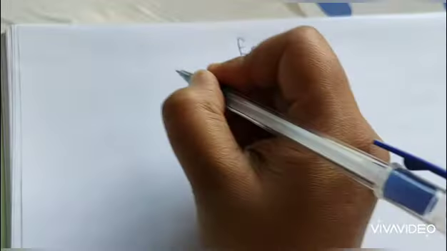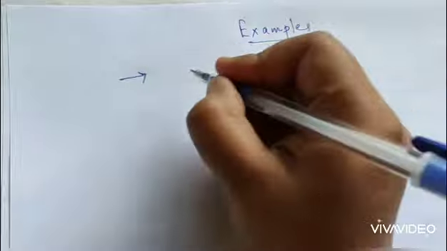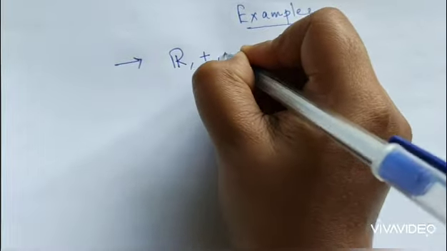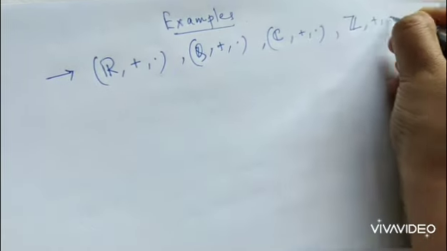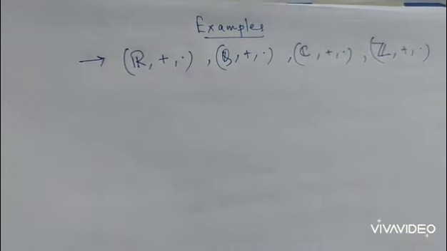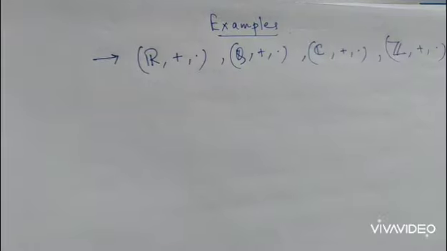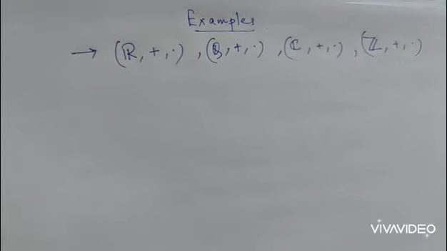Examples. Now, the first basic examples start with the set of real numbers, set of rationals, set of complex numbers, set of integers with respect to plus, dot, where plus and dot are the usual addition and usual multiplication.